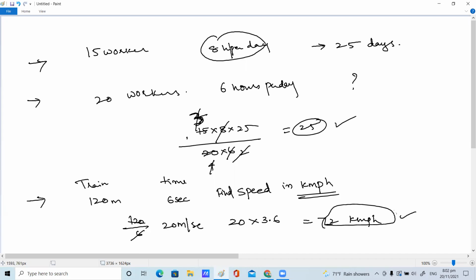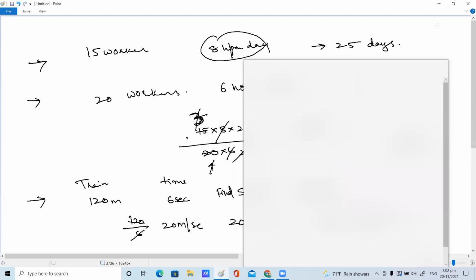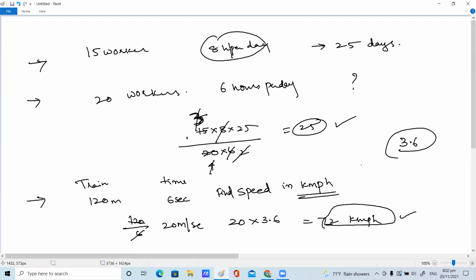Ma'am, I have a doubt. How did we get 3.6? There is a little big process, children. Instead of doing that complete procedure, it is very easy to remember. If you want to convert meters per second to kilometer per hour, you just multiply with 3.6. How? We have a lot of procedure. Here 1 hour, if you convert into seconds, how much will you get, children? Ma'am, 3,600 seconds. Very good, 3,600, and divide with 1000.